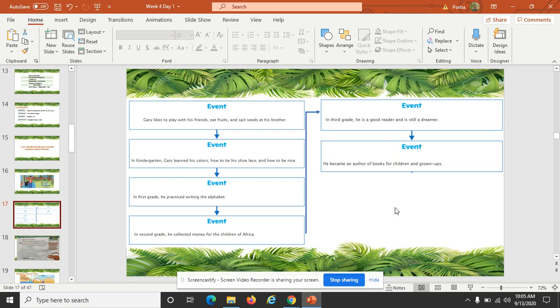In kindergarten, Gary learned his colors, how to tie his shoelace, and how to be nice. We also learned that in first grade, he practiced writing the alphabet. In second grade, he collected money for the children of Africa. In third grade, he is a good reader and is still a dreamer. Lastly, he became an author of books for children and grown-ups.